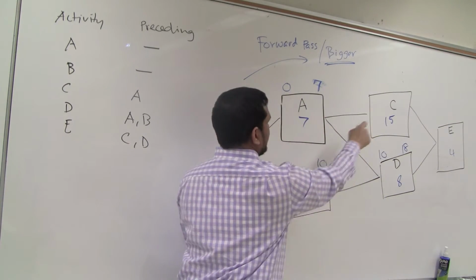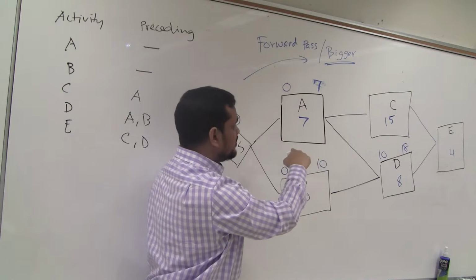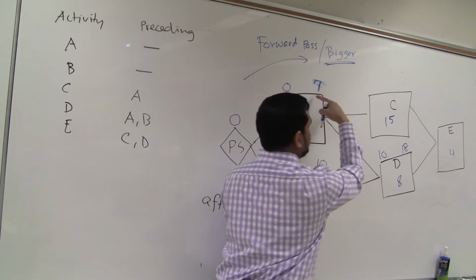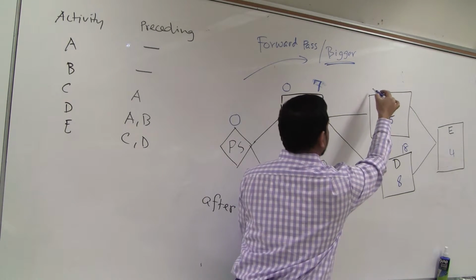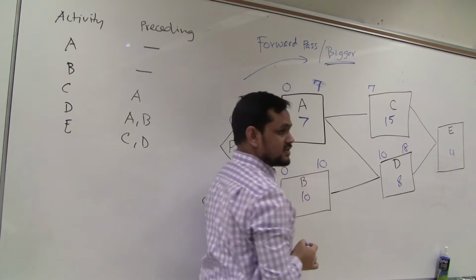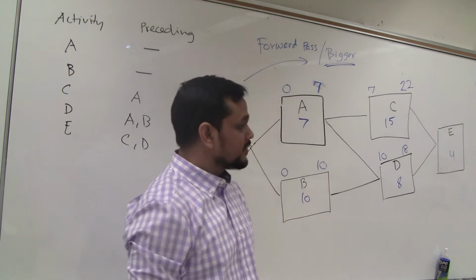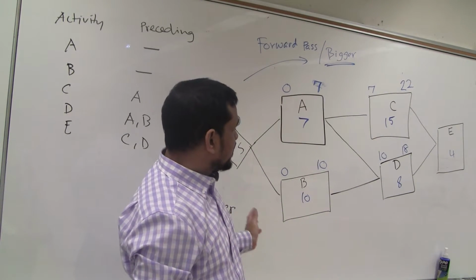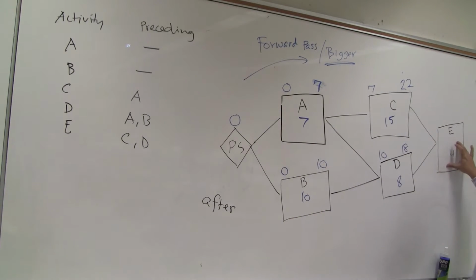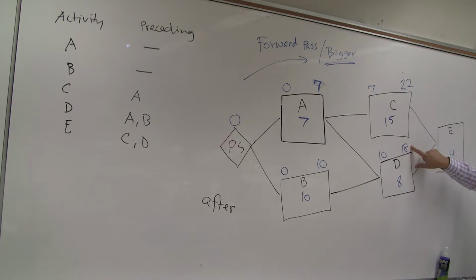If I go that way, C is following only A. A is finishing after 7, so C will start after 7. It takes 15 days, so 22. So C will finish after 22. Then E, when I come here, 2 paths. D is finishing after 18, C after 22. So here, obviously, after 22. It takes 4 days, 26. So this is the forward pass.